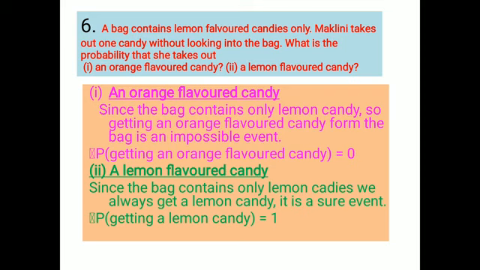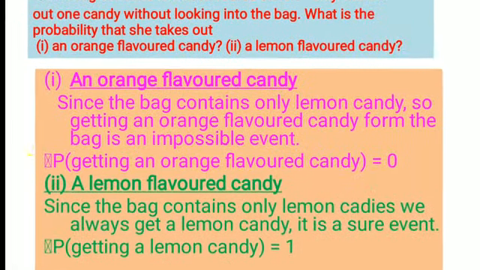Is it clear? Can we get it? Is it possible? No, it is not possible. So it is an impossible event. What is the probability of an impossible event? It is 0. So the probability of getting an orange flavored candy from the group of lemon flavored candy is how much? 0. Okay.